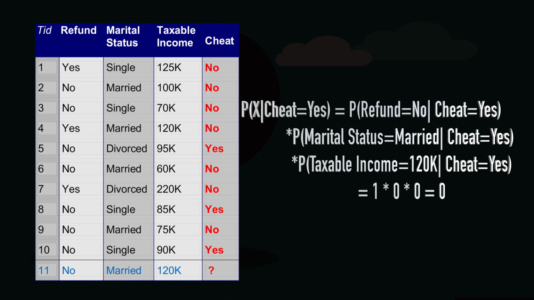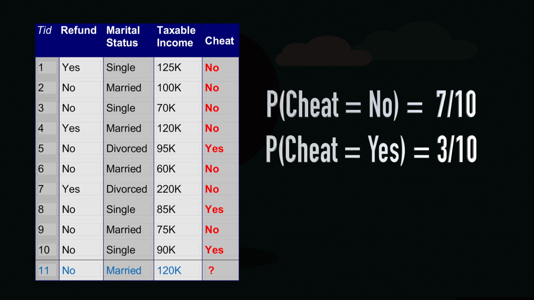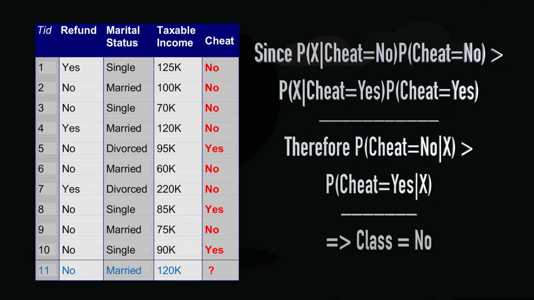Now, we have got 2 of these probabilities, there are 2 more probabilities we need to compute. What are those probabilities? One is probability of cheat is equal to no, the other is probability of cheat is equal to yes. The probability of cheat is equal to no is how many times cheat is no in our data table? 7 records are favoring no. So, it is 7 out of 10 records. So, probability of cheat is equal to no is 7 by 10. Similarly, probability of cheat is equal to yes. How many records are having yes as cheat? 3 records. So, that is 3 out of 10. So, probability of cheat yes is 3 by 10.